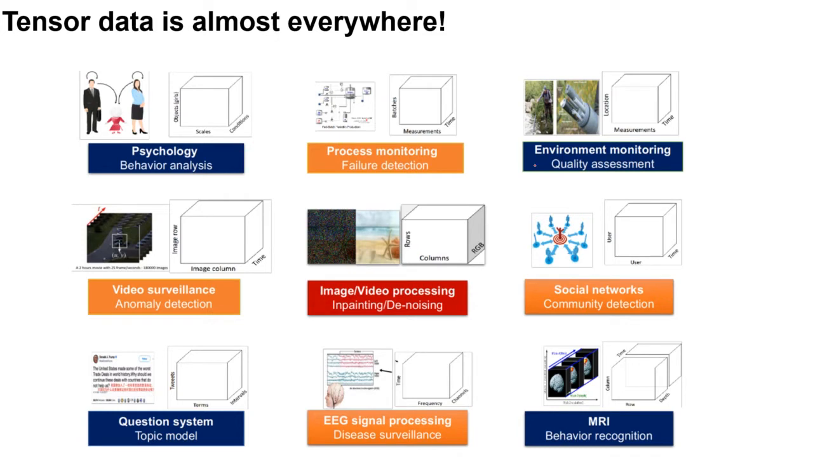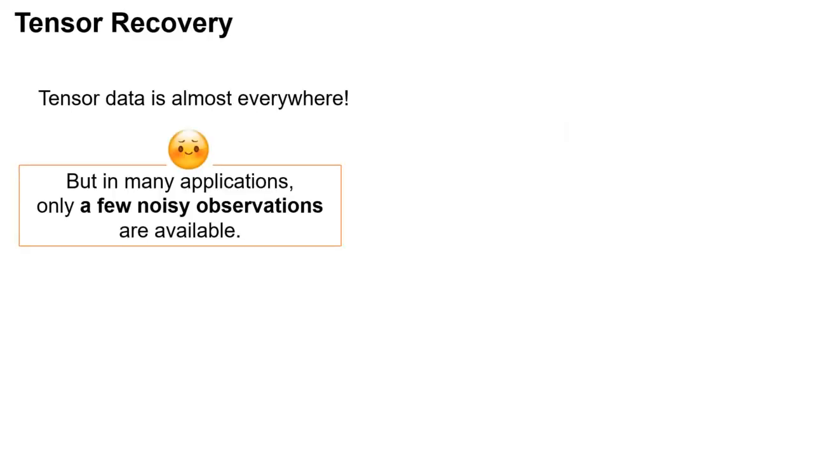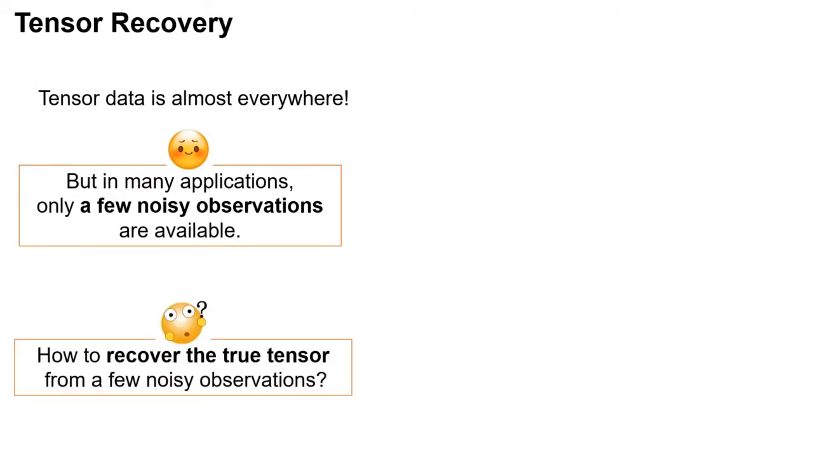In today's big data age, tensor data is almost everywhere. But in many applications, only a few noisy observations are available. So how to recover the true tensor from a few noisy observations?